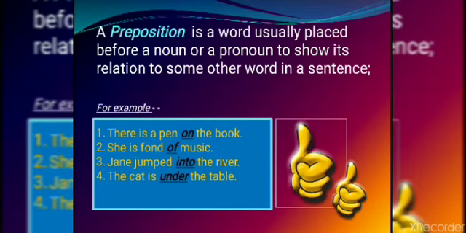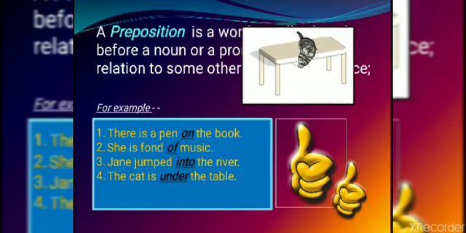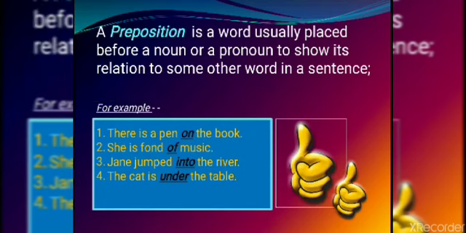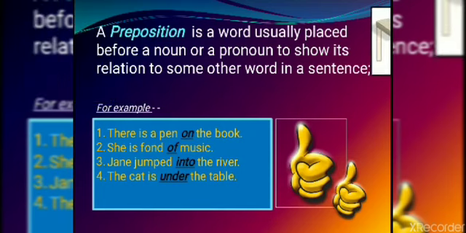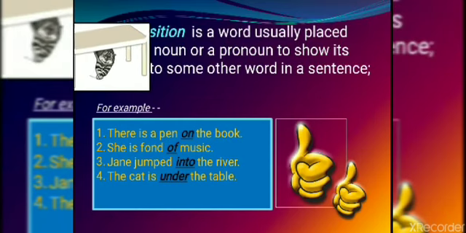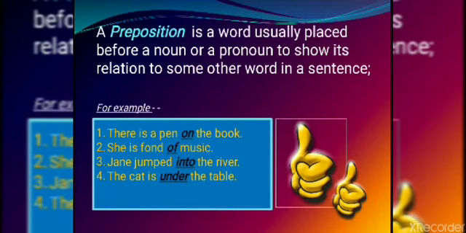Next, fourth sentence. The fourth sentence is, the cat is under the table. Oh, this cat is strange. Let's make it correct. Here it is, the cat is under the table. So how have we shown the relationship, how have we linked it, by using the preposition under. I hope it is clear to you. So prepositions are words usually placed before a noun or pronoun, or near a noun or pronoun, to show its relationship, its link with some other words in a sentence.